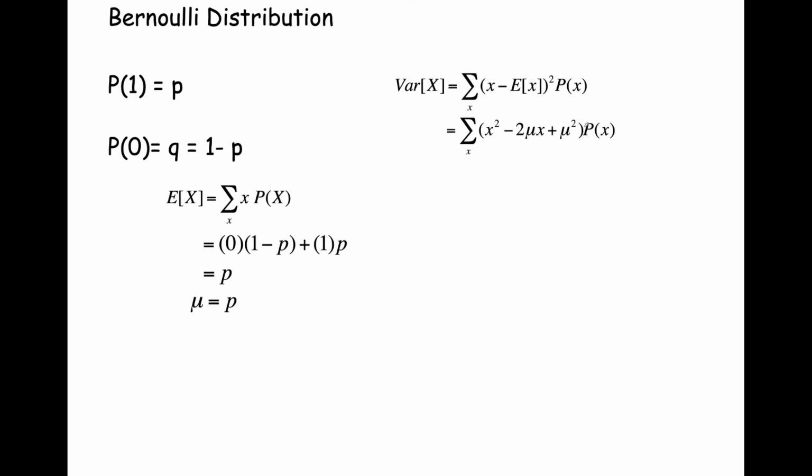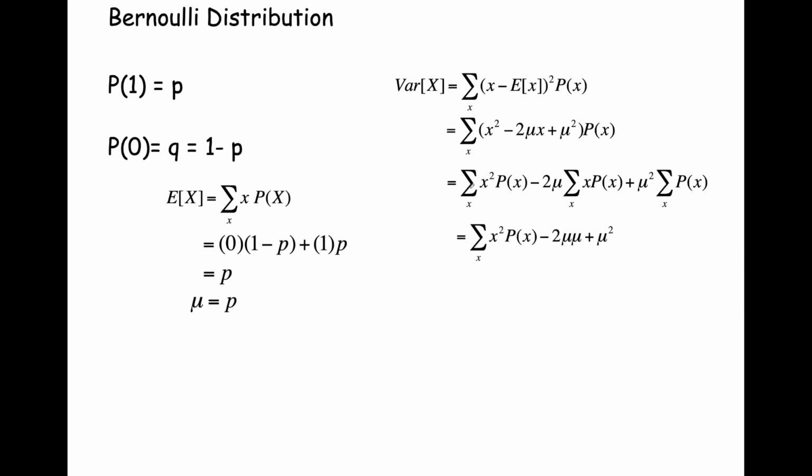Now we notice that we have multiplied by P of x times this parenthesized expression, and we're going to make use of the distributive rule, distribution of multiplication over addition, and we're going to multiply the first term by P of x, multiply the second term by P of x, and multiply the third term by P of x. So if we do this, and then we group together the individual summations, we get the sum for x squared times P of x minus 2 mu times x times P of x plus mu squared times the sum of P of x.